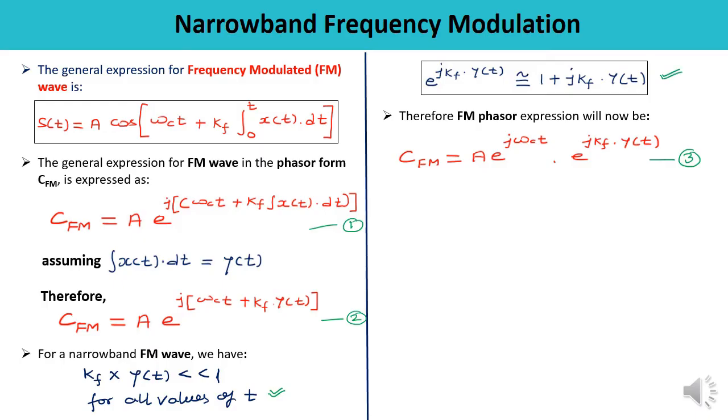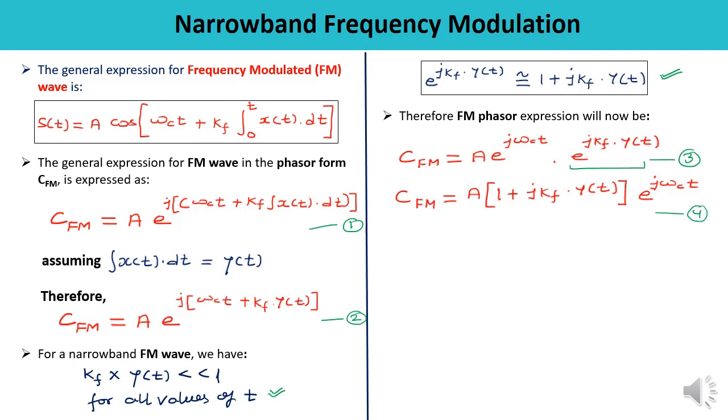Now utilizing this property and substituting the value of e raised to the power j kf into y(t), the second term, in equation number 3, we will get A times (1 plus j kf into y(t)) into e raised to the power j omega c t. So this is how we can write this equation. Let us say this is equation number 4.